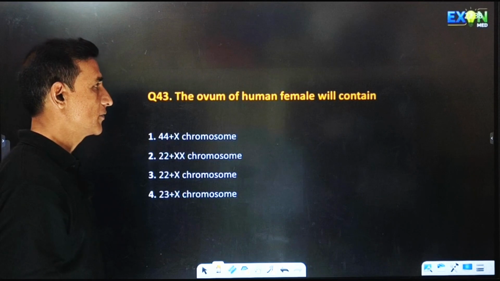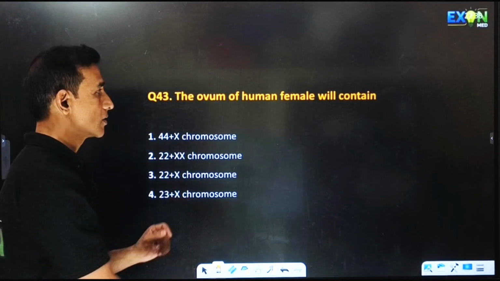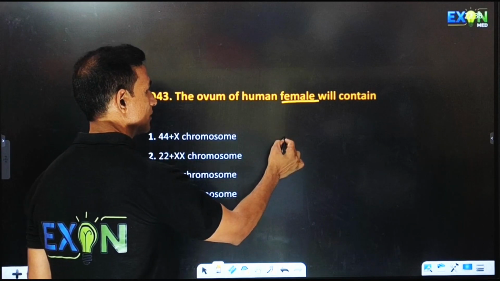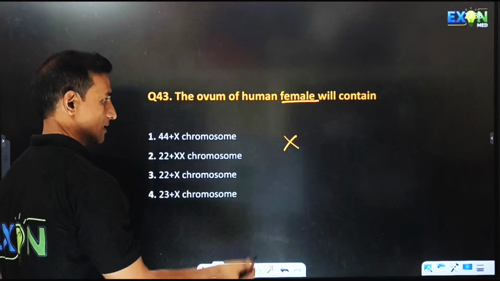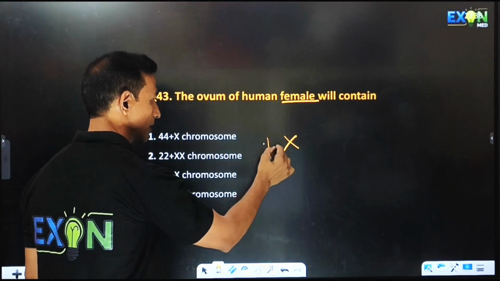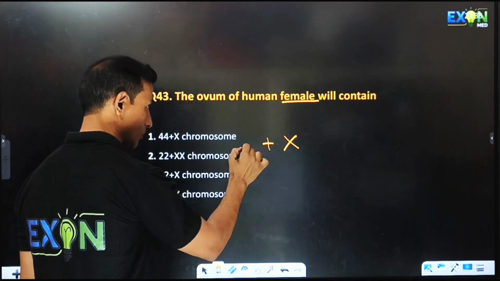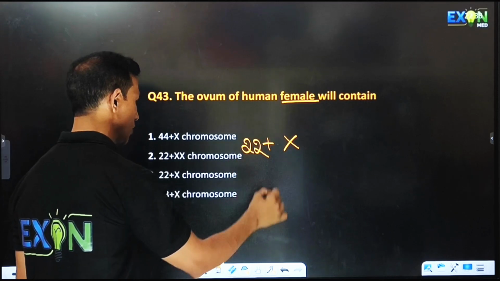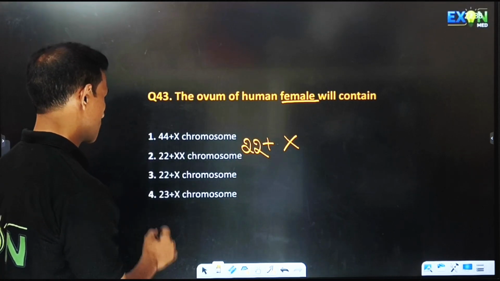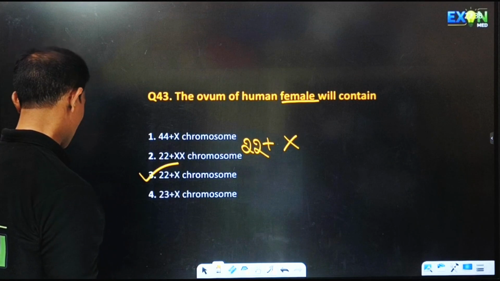The ovum of human female will contain, so it is female. Female means there will be an X chromosome as it is haploid. With that, it contains the autosomes, that is 22 autosomes. Hence, the correct option will be the third one.